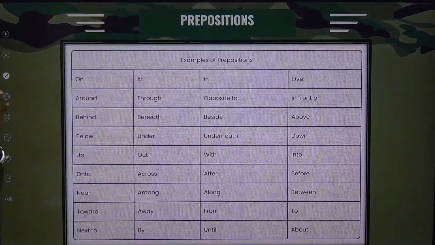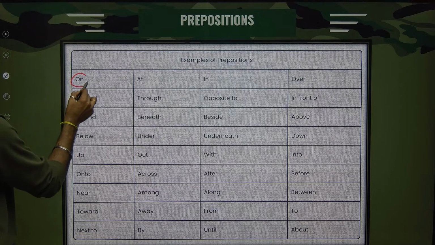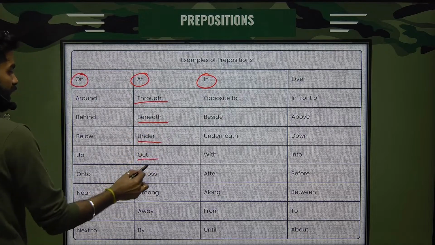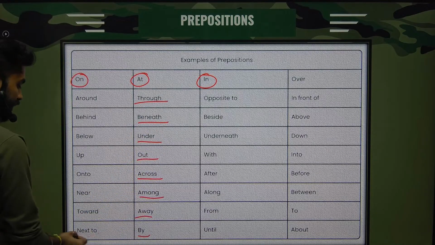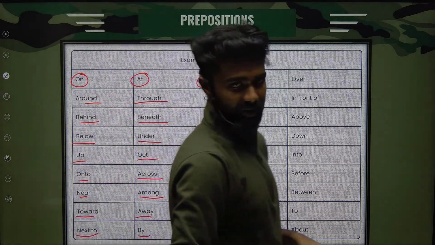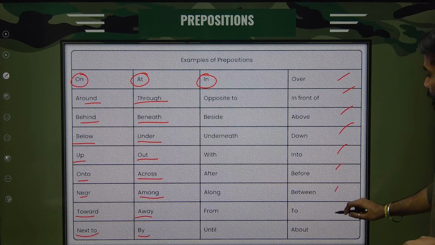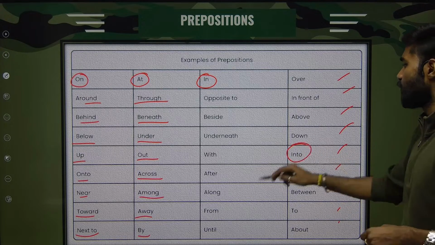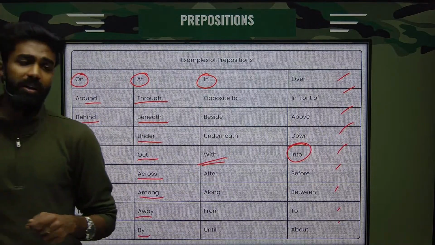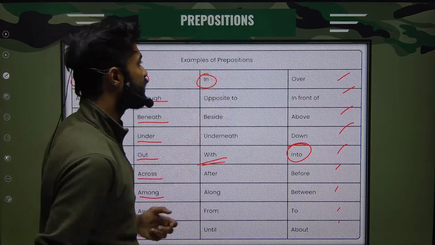So first type, before getting into the type, look at these things. Okay, these are all my prepositions: on, at, in, right? Through, beneath, under, out, across, among, away, by. All these are my prepositions. Clear? Just go through it. Into. For example, if I take this word into, okay, we have seen the word example with. All right. Now let us take the word into. How can I employ it in a sentence? It is already a preposition.